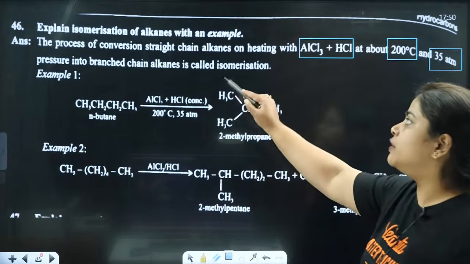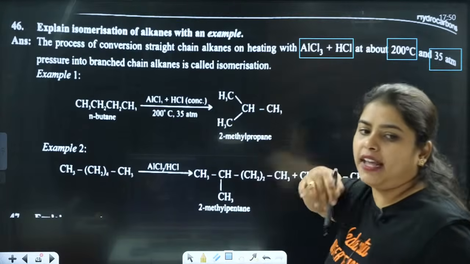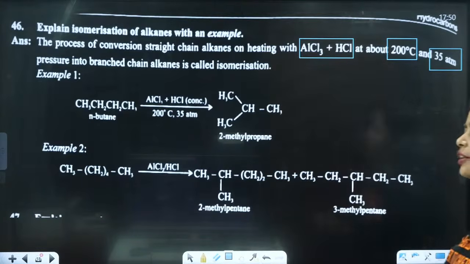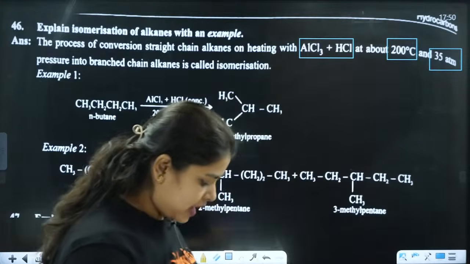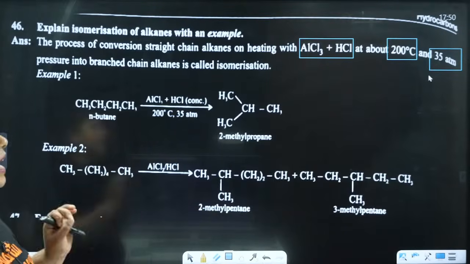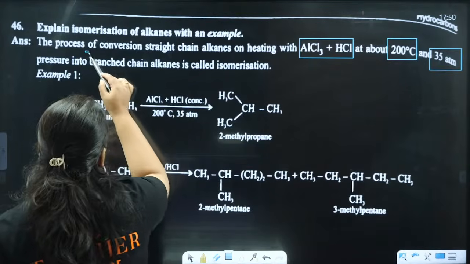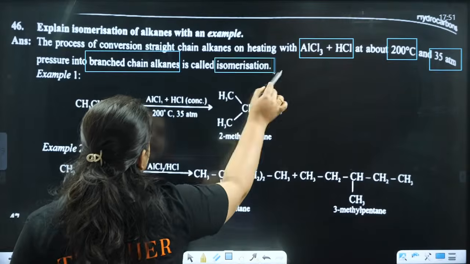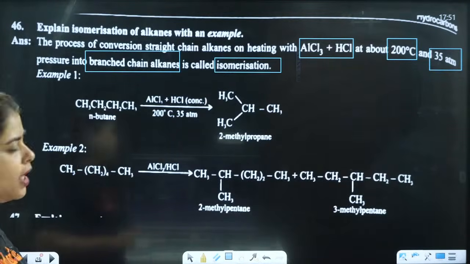So, the process of conversion of straight chain alkanes on heating it up with AlCl3 plus HCl at 200 degrees Celsius and 35 atm, you are going to get the branched chain alkanes. That is called isomerization.